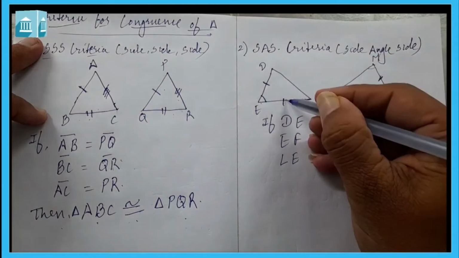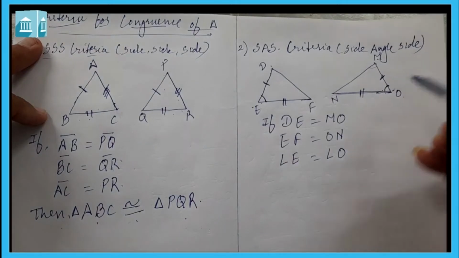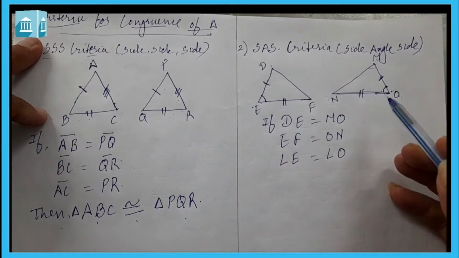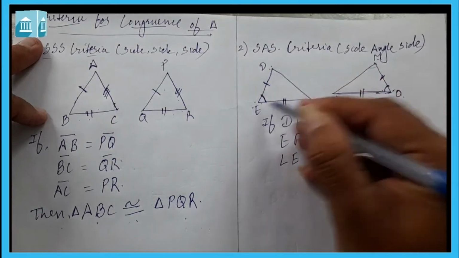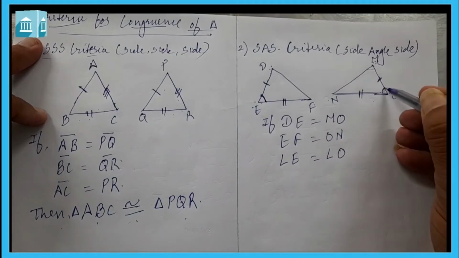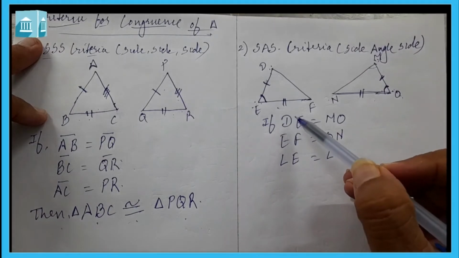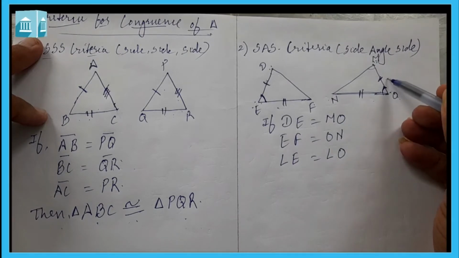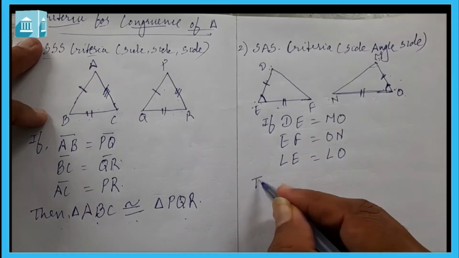I am again repeating, if side DE is equal to side MO and side EF equal to side ON, and the angle included between side DE and EF is angle E, in the same way angle included between MO and ON is angle O, then these both triangles are congruent.